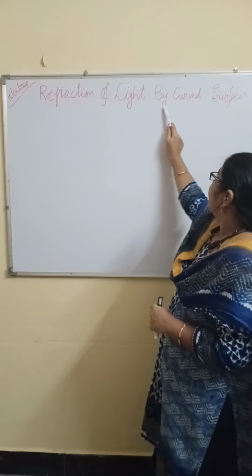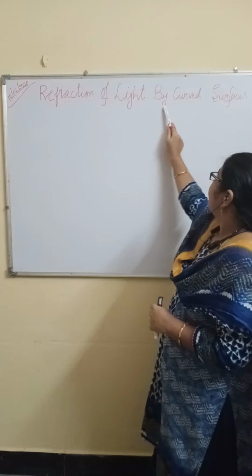Now, when you keep any pencil partially into the water, the pencil appears as if it is broken. Like this. This is a beaker which contains water. Now, I am keeping one pencil partially here. Like this.